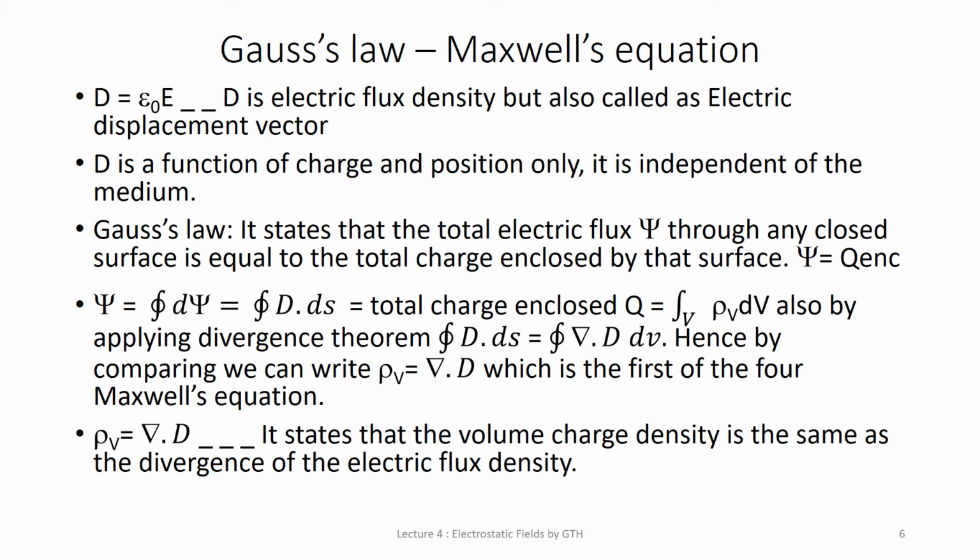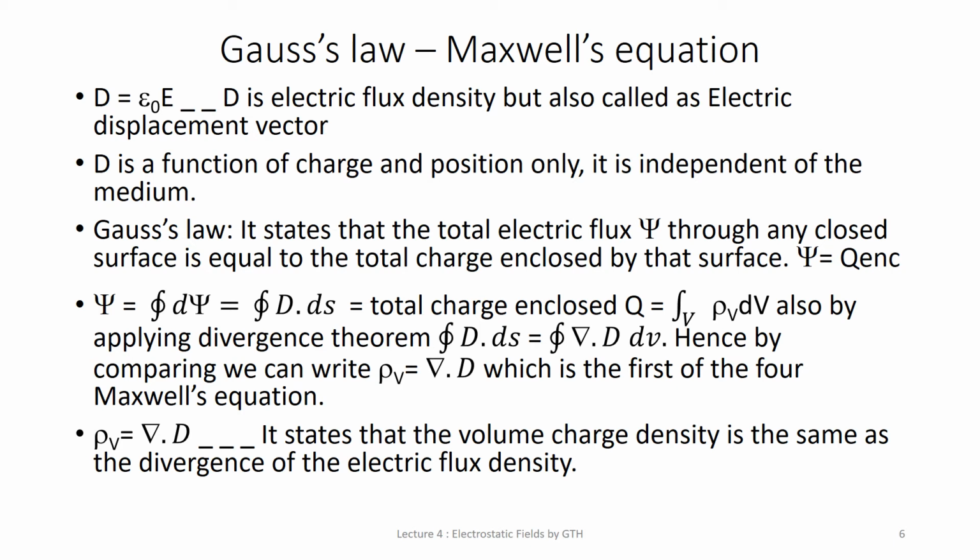Using this equation, we can say that phi is equal to integration of d phi, where d phi is the small component, and if you integrate it, you will get the total flux, that is phi. We can also write flux is equal to the closed integration, if it is a closed surface, of D dot ds.